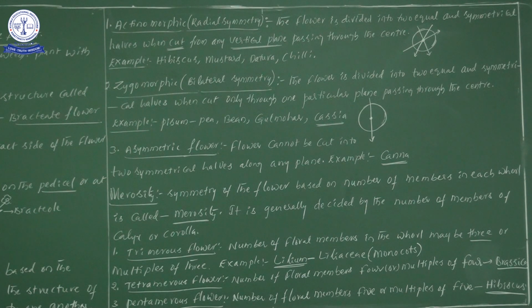One more time, try to say along with me. First one is trimerous condition or trimerous flower. Second one is tetramerous flower, and the third one is pentamerous flower.